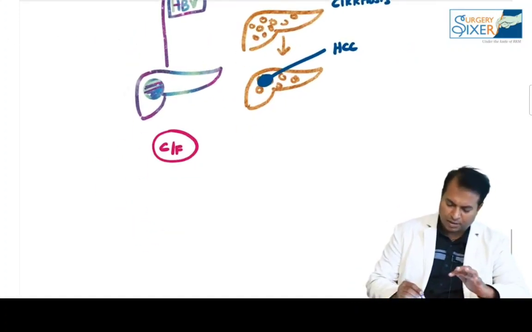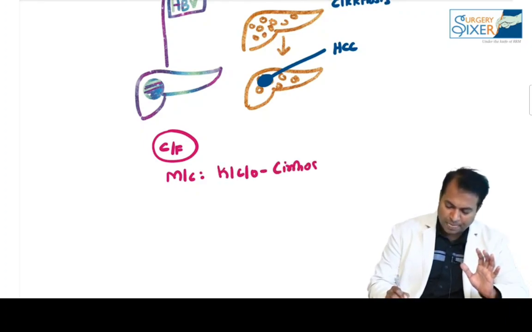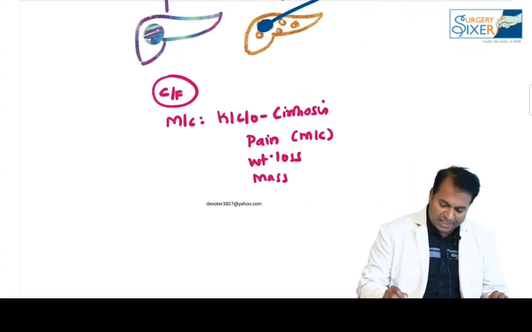So what are the clinical features of this condition? The most common clinical feature of HCC is a known case of cirrhosis. Please remember, a known case of cirrhosis comes to you now with pain, weight loss, mass. The most common presentation is pain, weight loss, mass.